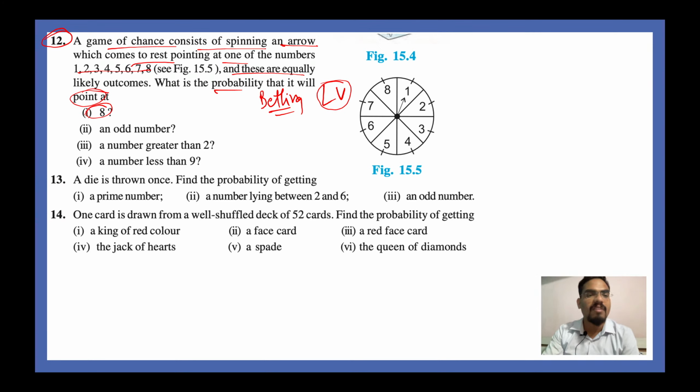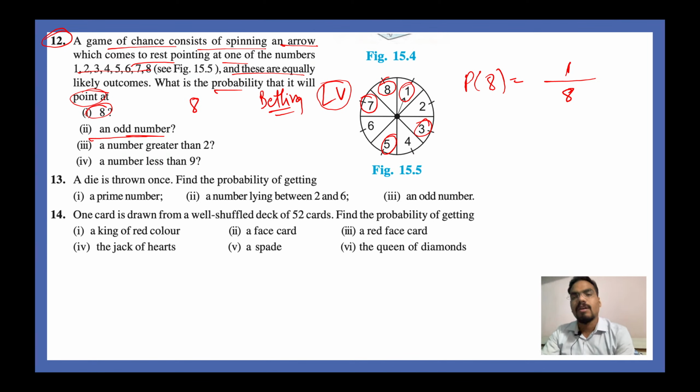So in total you have 8 numbers, 1 to 8, and you have only one 8. That means the probability of getting an 8 is equal to 1 by 8. Probability of getting an odd number: 1, 3, 5 and 7 are odd numbers, so you have a total of 4 odd numbers. So the probability of getting an odd number is 4 divided by 8, which is 1 by 2.